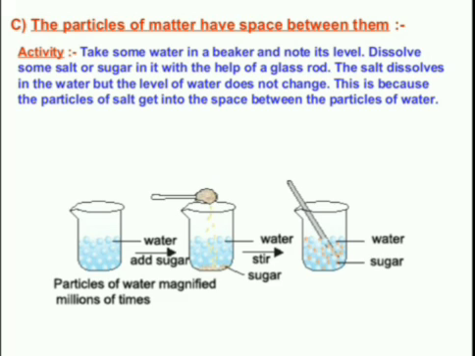Why does this happen? Because the particles of salt or sugar get into the space between the particles of water. There are spaces between the particles of water, and that space is occupied by the particles of salt or sugar.